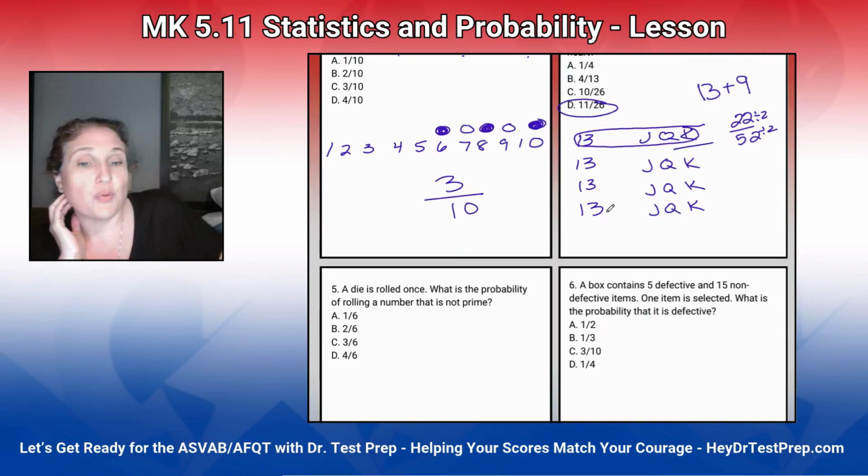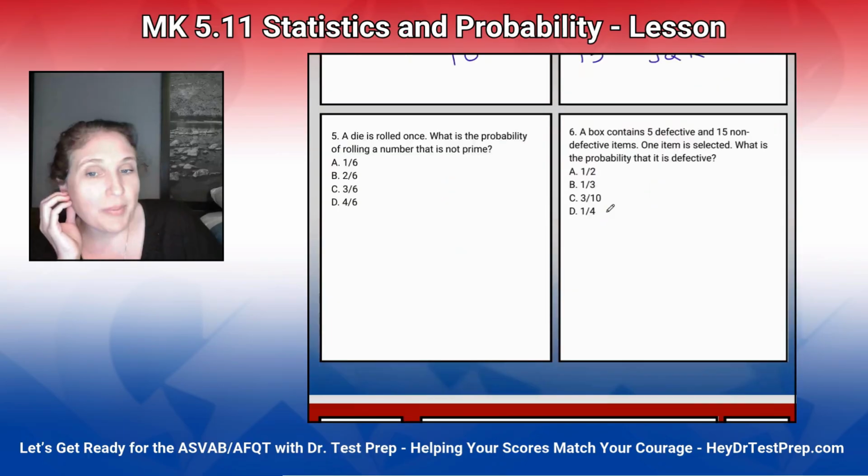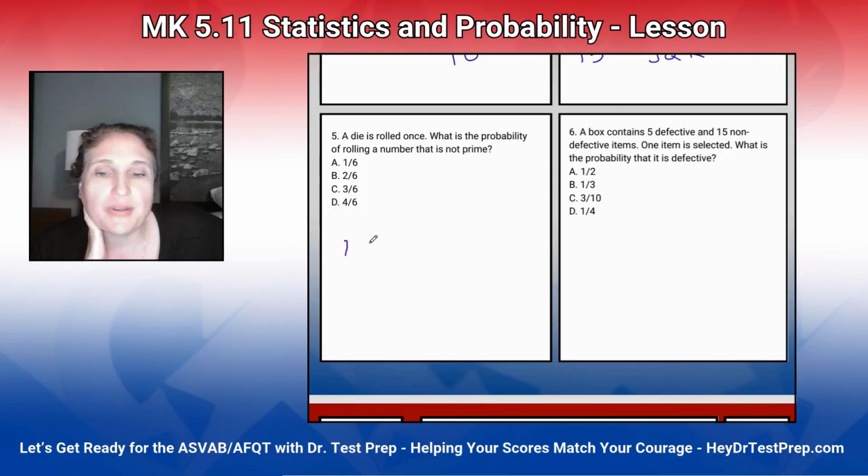A die is rolled once. What is the probability of rolling a number that is not prime? So our numbers are 1, 2, 3, 4, 5, 6. 1 is a prime number. 2 is a prime number. 3 is a prime number.